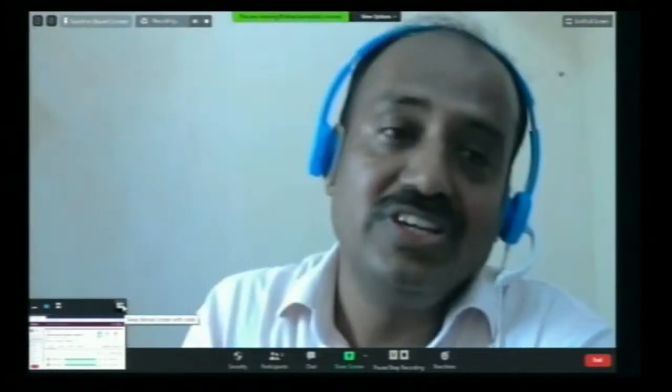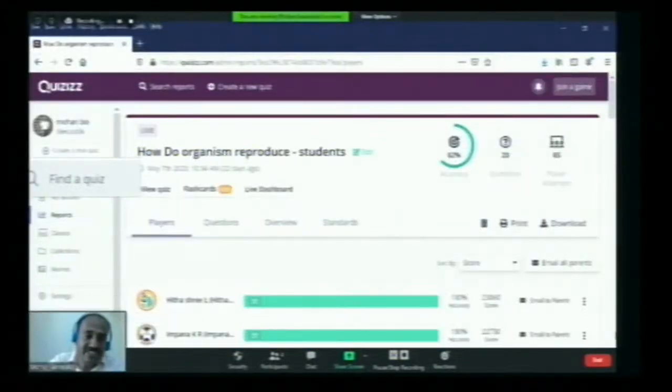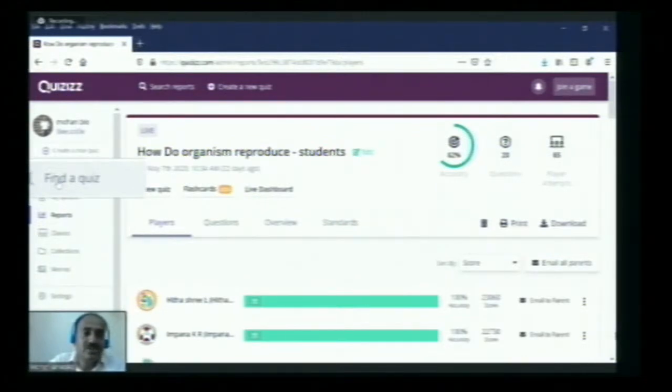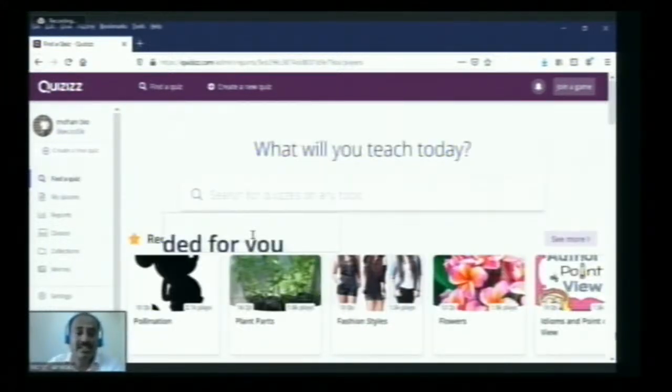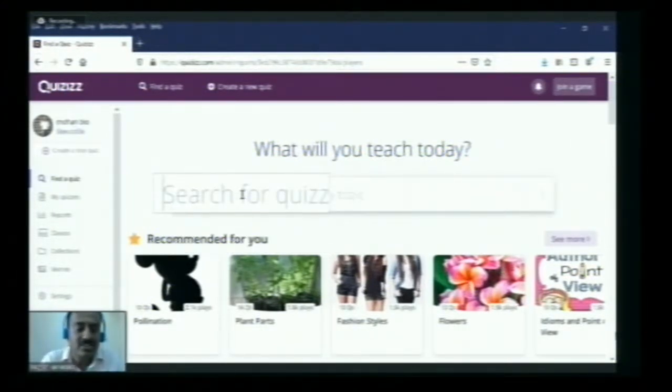Yeah, sure. Here the option is there, Find a quiz. My quiz is above that. So click on Find a quiz. What will you teach today? There are recommended quizzes in mathematics, English language arts, or social studies. Lots of quizzes created by millions of people can be seen. Say I want to search a quiz. I will type a quiz on evolution, or I will take cell biology. Okay, another topic. Okay.